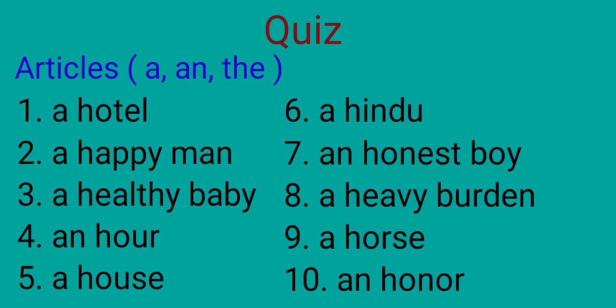So all of them give the consonant sound. With these words we will use article a. And the remaining words, hour, honest, honor, we will use article an because they begin with a silent H and give a vowel sound. I hope you understood which article to use with words beginning with H.